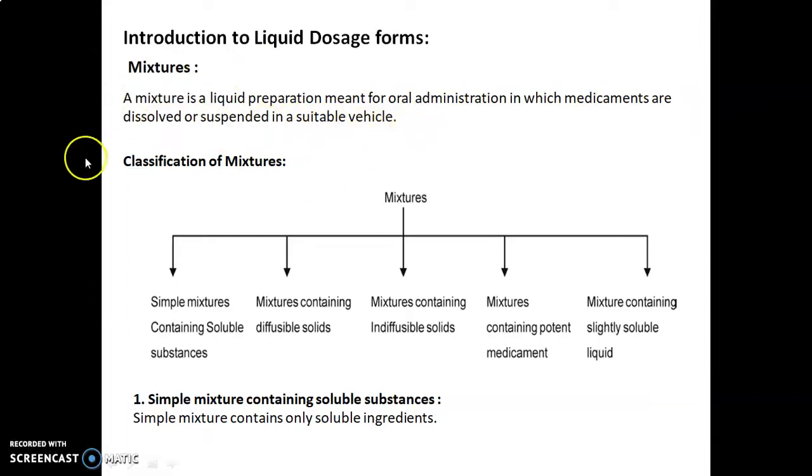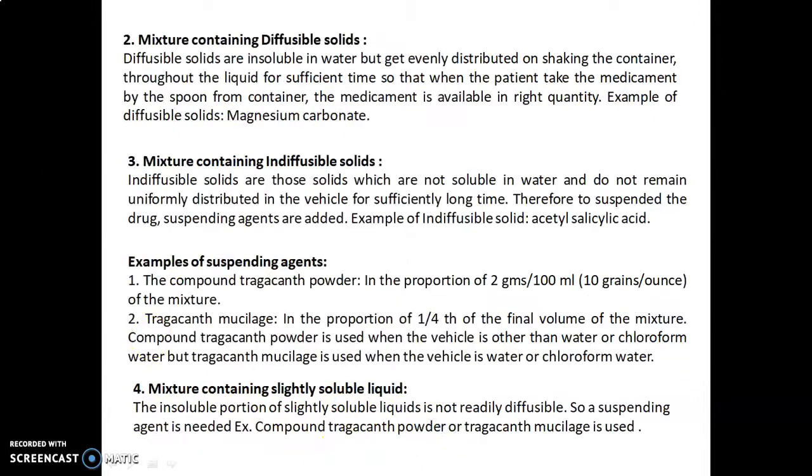vehicle. Classification of mixtures. Mixtures are classified into these five types: simple mixture containing soluble substances, mixtures containing diffusible solids, mixtures containing indiffusible solids, mixtures containing potent medicament, and mixtures containing slightly soluble liquid. The first class is a simple mixture containing soluble substances. A simple mixture contains only soluble ingredients.